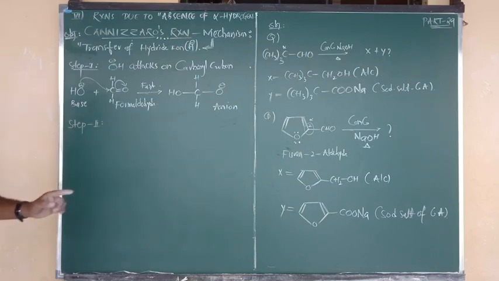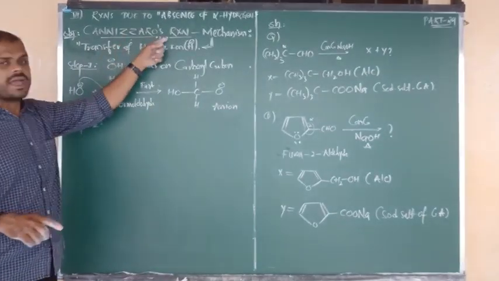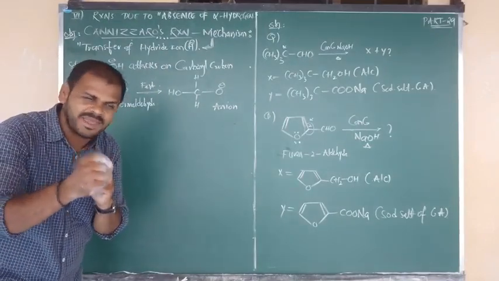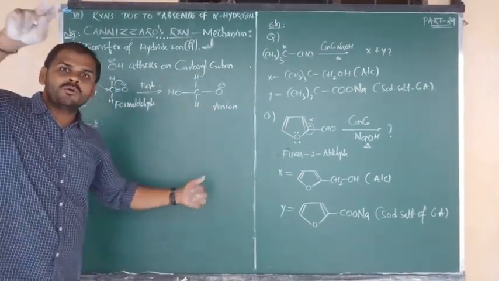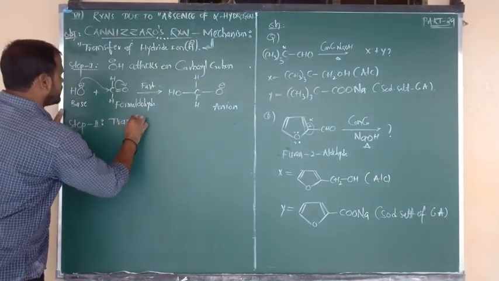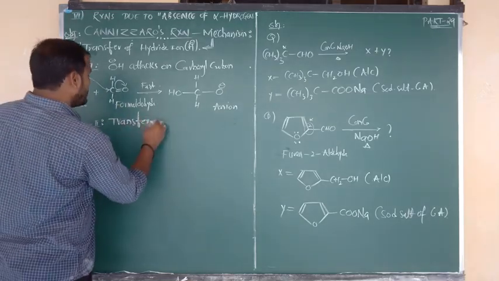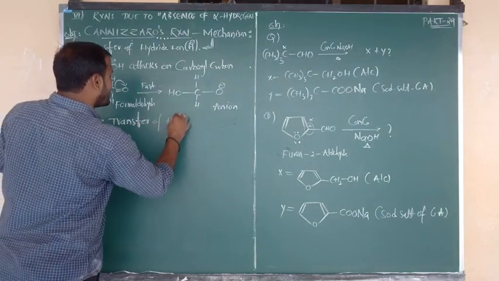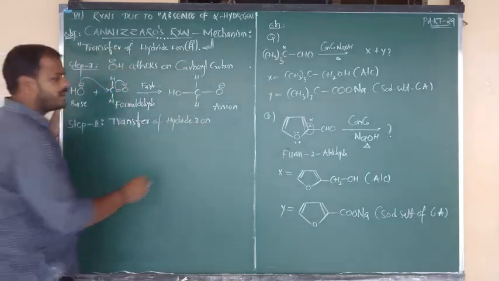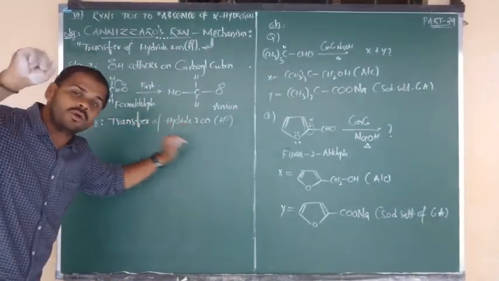In this step 2, what will be happening? Our main point has to be applied here. What is the main point in the Cannizzaro reaction? Transfer of hydride ion. So now transfer of hydride ion takes place from the anion to the second mole of formaldehyde. Step 2 is the main step because this is the slow step, the RDS. So step 2 is the transfer of hydride ion, transfer of H minus from the anion to the second mole of aldehyde.